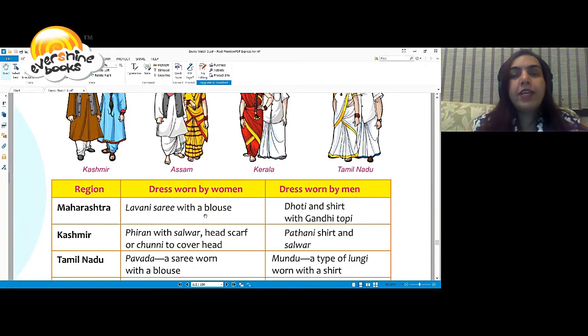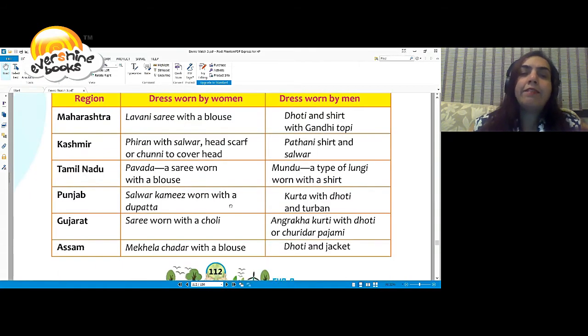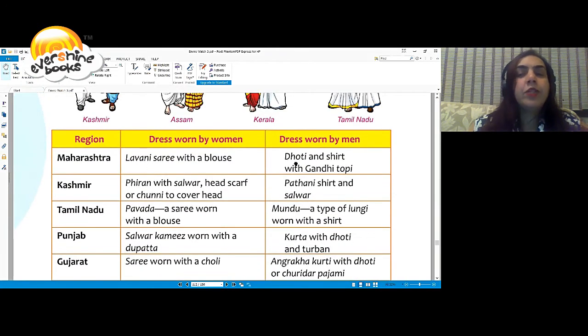It's beautiful. There's a table given in your book which explains which type of dress is worn by men and women. In Maharashtra, you have lavani and dhoti with Gandhi topi. In Kashmir, you have Firan with salwar and chunni. Men wear Pathani shirt and salwar.